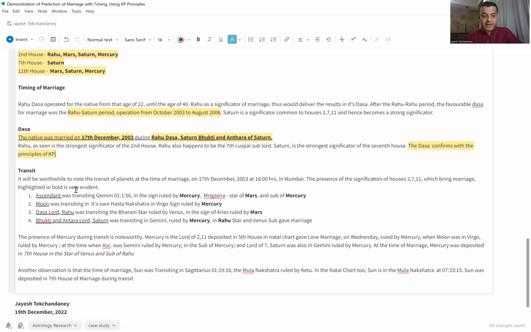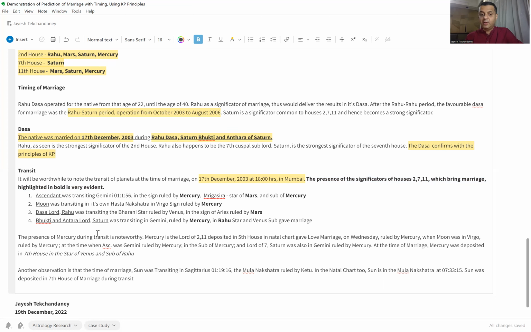So at the time of marriage, which was on 17th December 2003 at about 1800 hours in Mumbai, let us look at how these planets were transiting. What we would like to highlight here is that the presence of significators that we saw, related to houses 2, 7, and 11, which bring marriage, they are very, very evident. We are talking about these planets here: Rahu, Mars, Saturn, Mercury. Okay, these are the four planets which can be seen here.